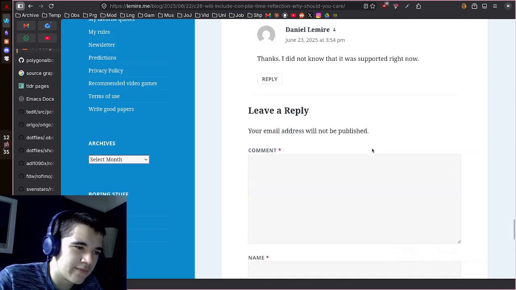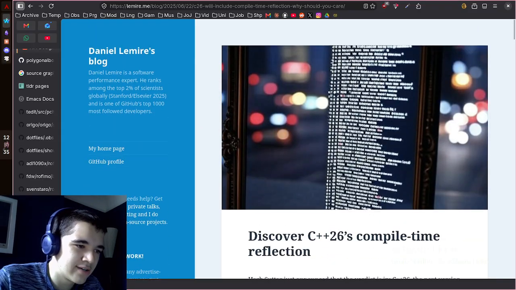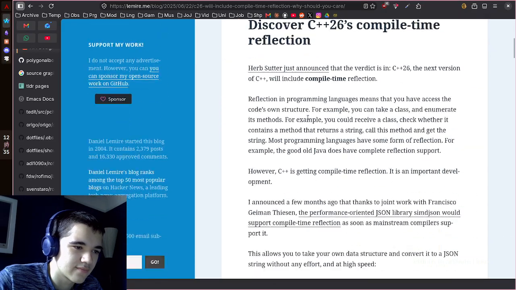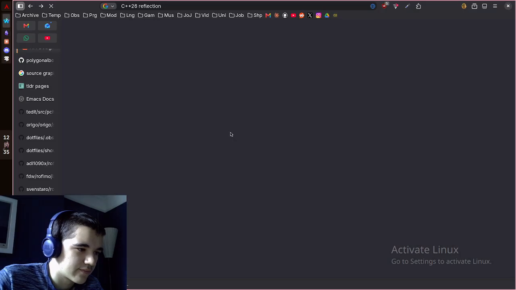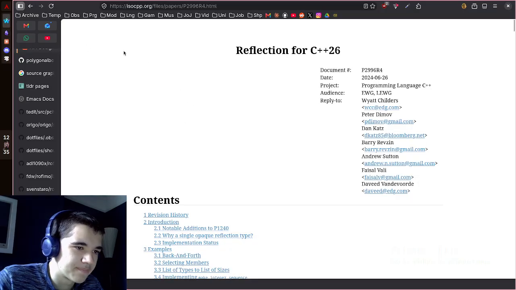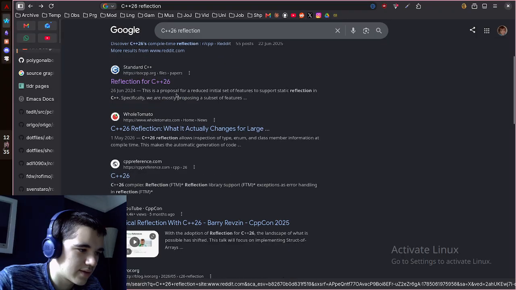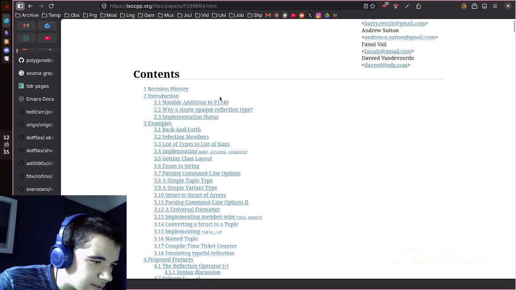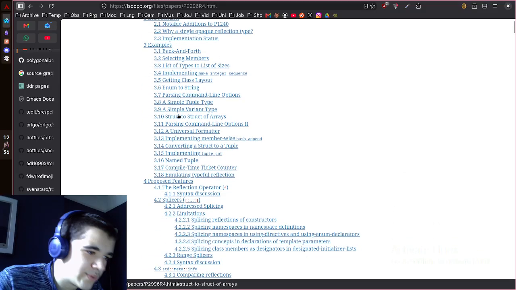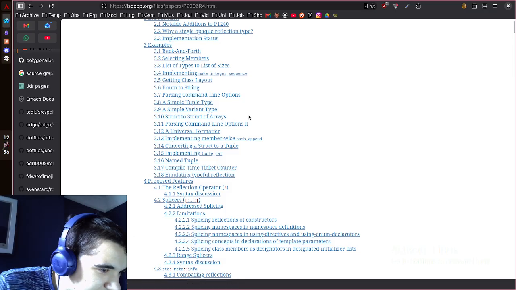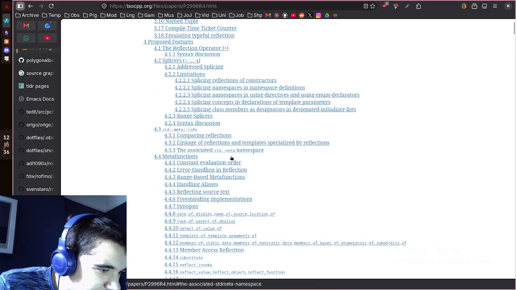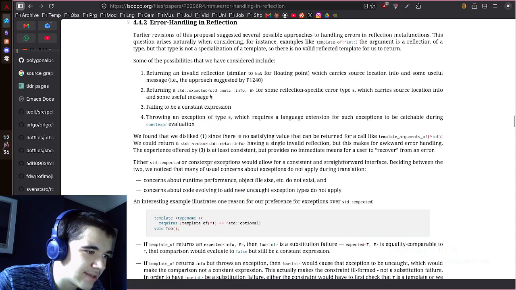I don't know if this syntax here is even finalized. This is a paper. Hold on. Okay, so we have some examples here. I saw error handling. Meta functions, error handling in reflection.